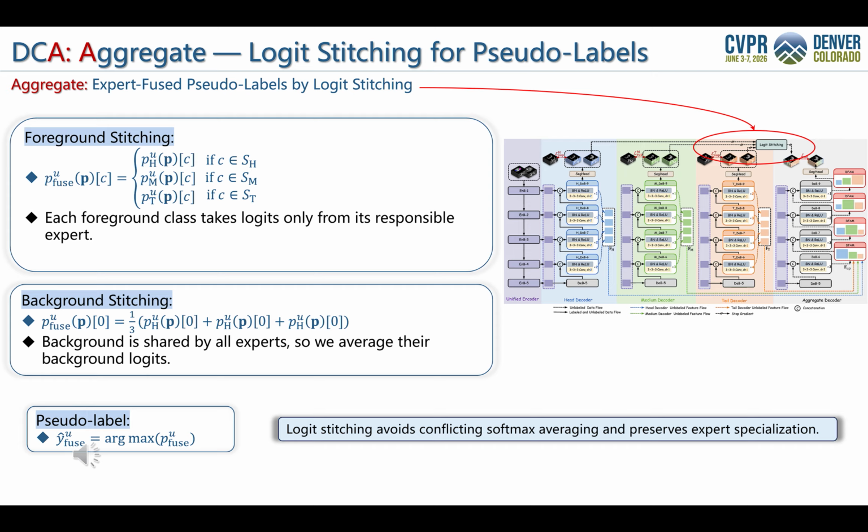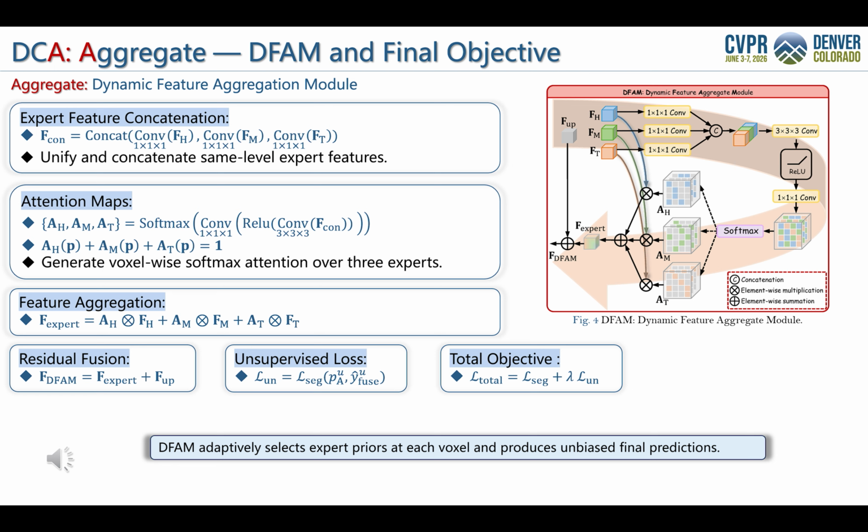The background channel is shared by all experts, so we average the three background logits to obtain a robust consensus. Finally, the fused pseudo-label is obtained by taking the argmax over the stitched logits. This design preserves expert specialization and avoids conflicts that may occur when averaging softmax predictions from experts trained for different class groups. The final stage is aggregate.